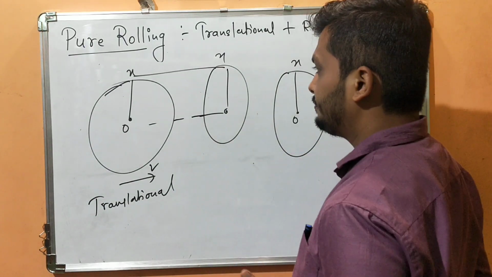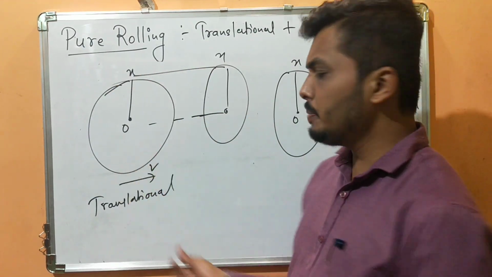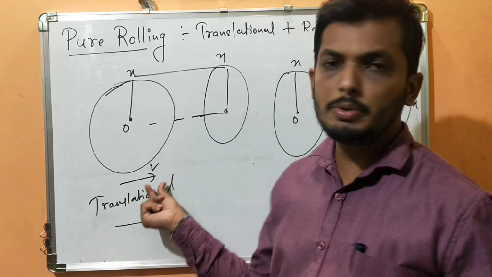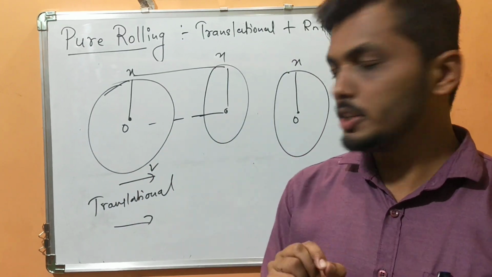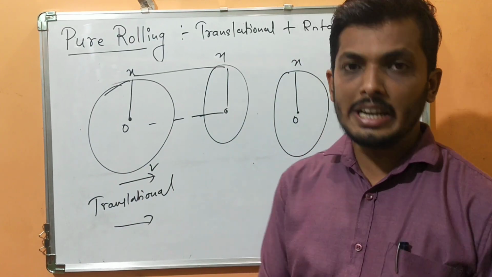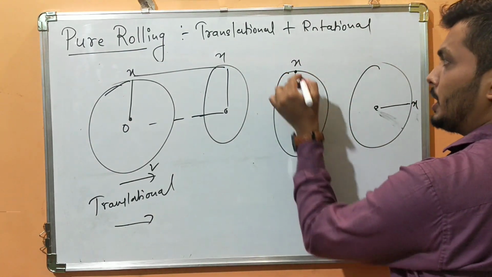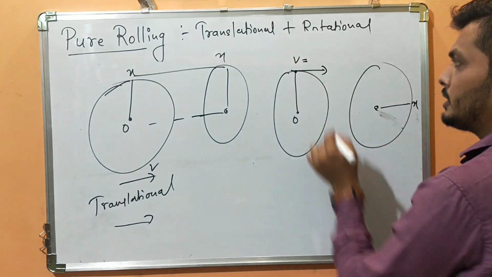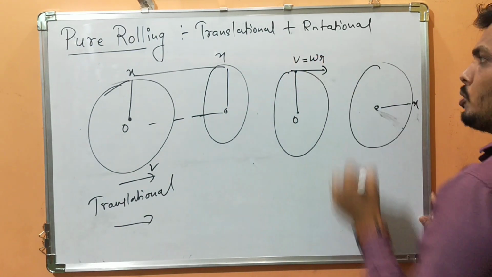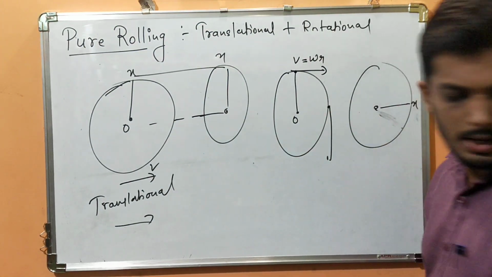Now see here, students, the velocity of this translational motion of every particle will be the same. Since it is a translational motion, velocity will be the same. But if the body rotates, then the problem is, if I take the velocity of this particle, it will be in this direction. So here the velocity will be in this direction. So v is equal to omega into r. If I take the velocity of this particle, it will be, I'll erase this.